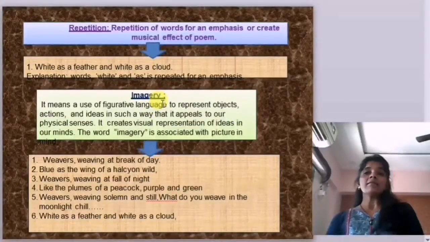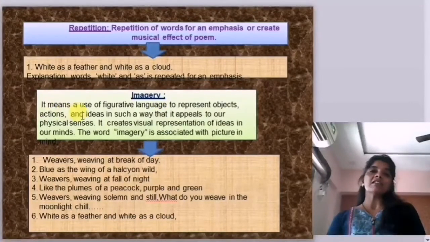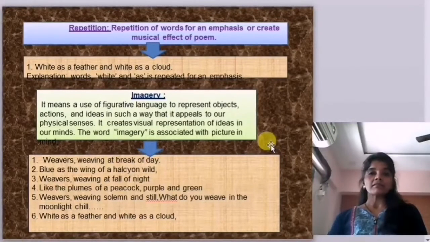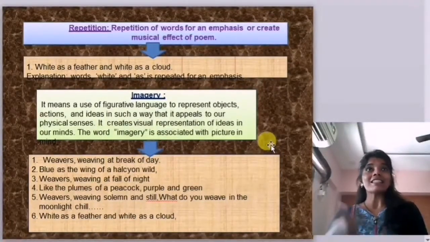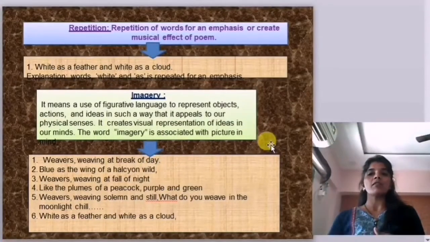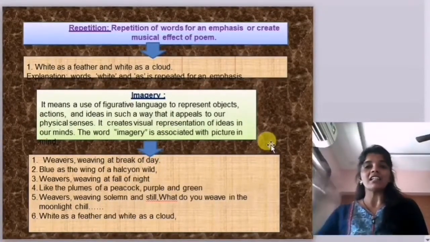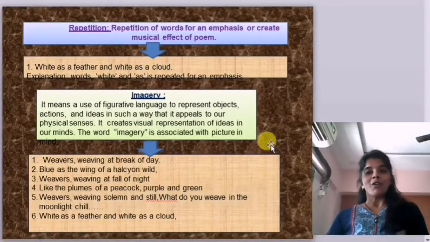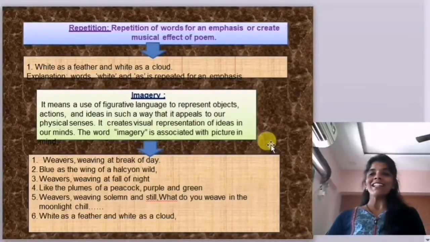See imagery, the next figure of speech. It means the use of figurative language to represent objects and actions. See here, imagery is associated with a picture in the mind. Whenever we listen to certain lines from the poem, we visualize a picture; it is called imagery. The poem is bound with many lines with the imagery figure of speech.